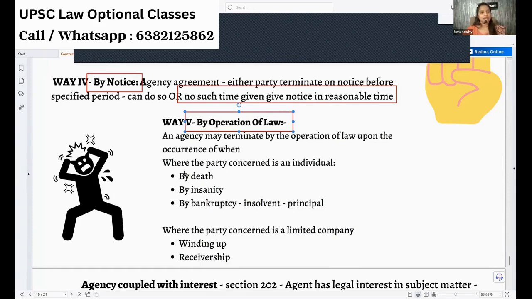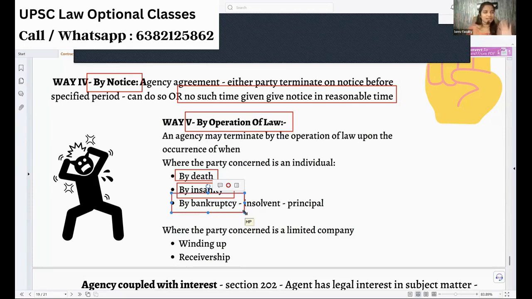How? Either a person is dead. Either the agent is dead or the principal is dead. Where do we go for agency? No agency. Next, by insanity. Either the agent, mostly the principal goes insane, the agency ends. Okay. Next, bankruptcy. Actually, an agent can be an insolvent, bankrupt person, not capable of entering into a contract.